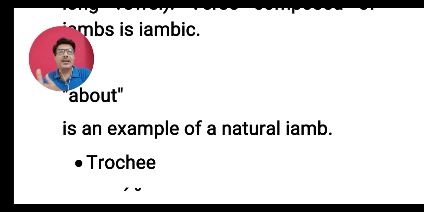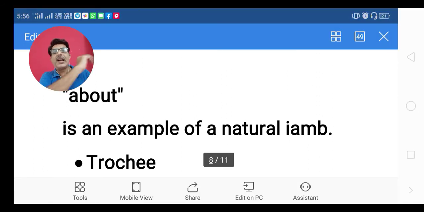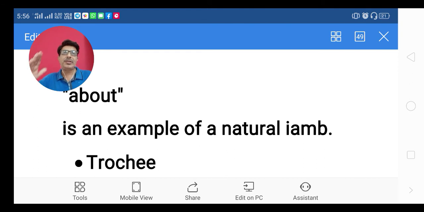Here, unstressed, stressed, unstressed, stressed, unstressed, stressed, unstressed, stressed. This is how the rhythm of that line goes. So you can say it's a rising rhythm. From down you go up. My love is like a red, red rose that's newly sprung in June.